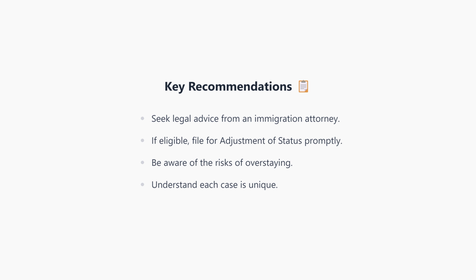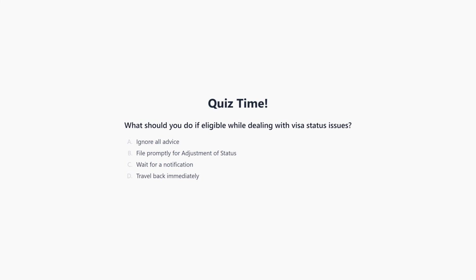Another question for you: what is the recommended step to take if you are eligible while dealing with visa status issues? Your options are: ignore all advice, file promptly for adjustment of status, wait for a notification, or travel back immediately. Pause to consider your choice, and we will discuss the answer next.